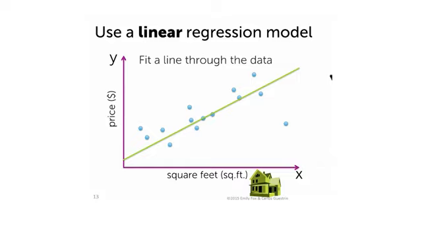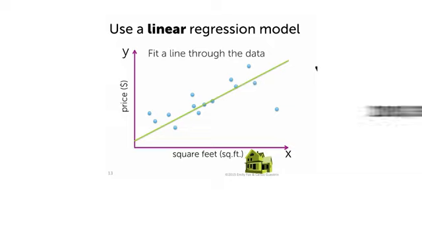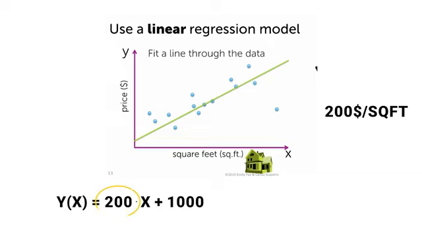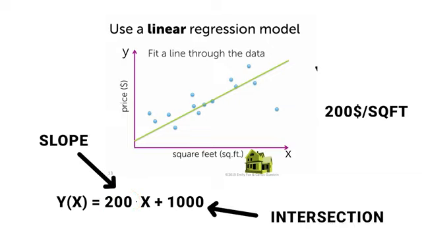For example, if we plot all house prices and their square footage against each other, we might find that on average, each additional square foot adds $200 to the house price. The number 200 comes from the fitting of a line to the data, which is now our trained model. The trained model is the intercept and slope of the line, the slope being 200.